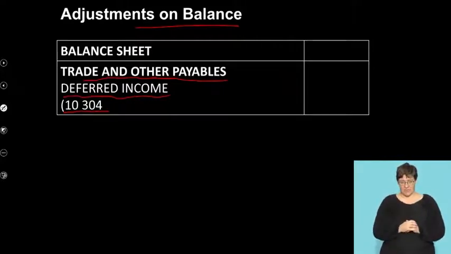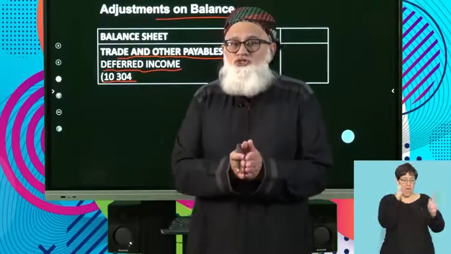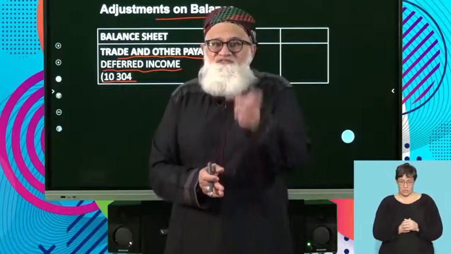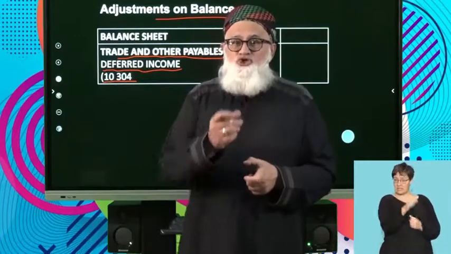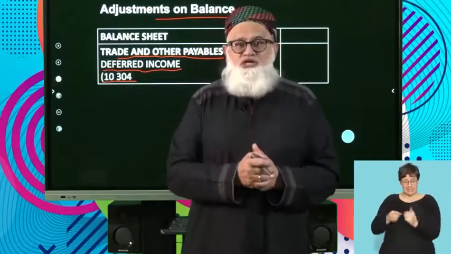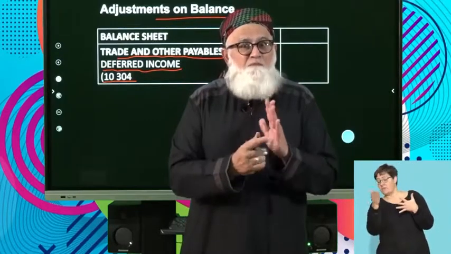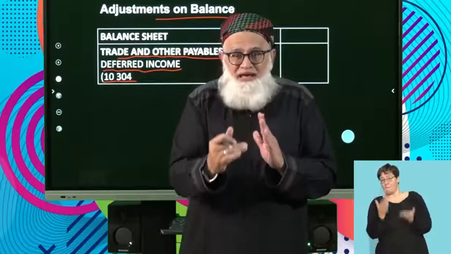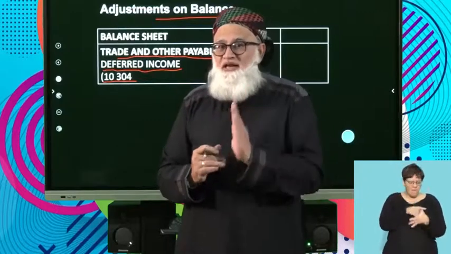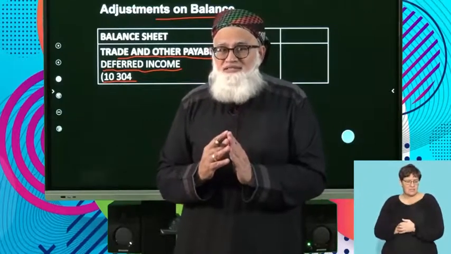10,304. Another important aspect of this here is when you are doing your adjustments, the first thing that you do is you go to your balance sheet account section to see whether any of the big 5 appear there. What am I referring to here? Right?